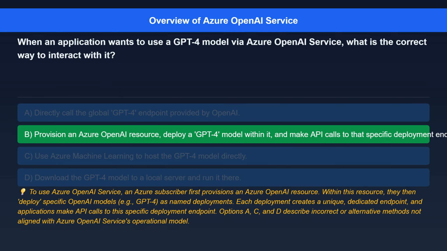The correct answer is, quote, provision an Azure OpenAI resource, deploy a GPT-4 model within it, and make API calls to that specific deployment endpoint.